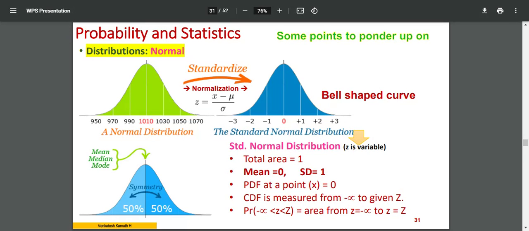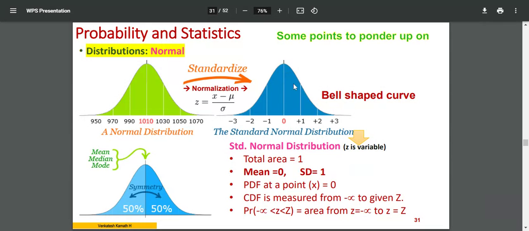Actually, it is the y-axis that changes. The y-axis will become probability in the case of E and will be the concentration in the case of the C curve. That is actually standardization or normalization from C curve to E curve. All right. So an equivalent concept in statistics, I just explained it to you.